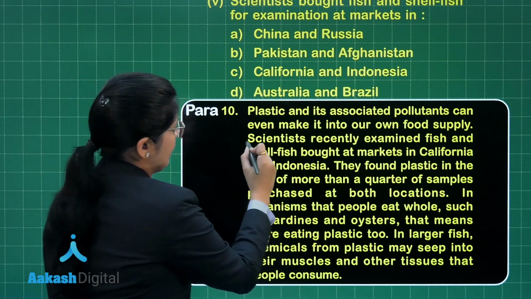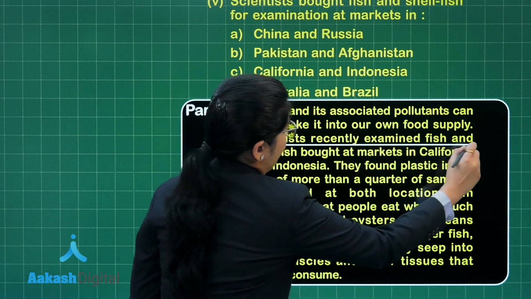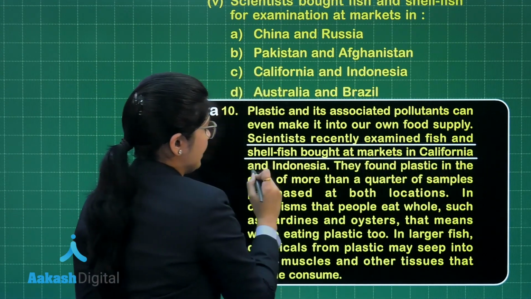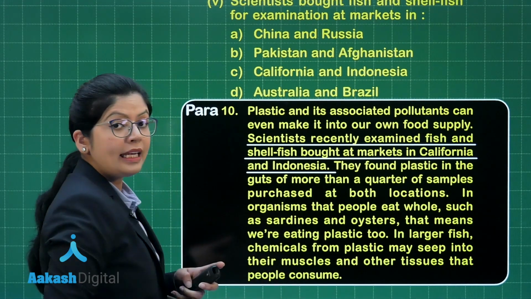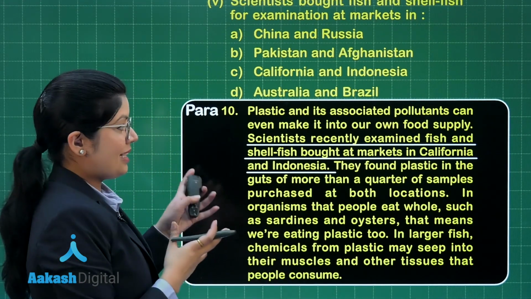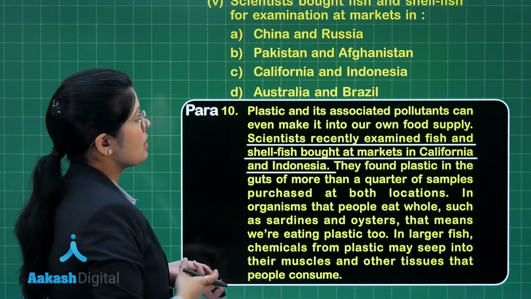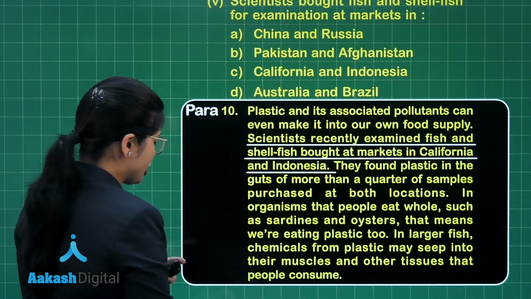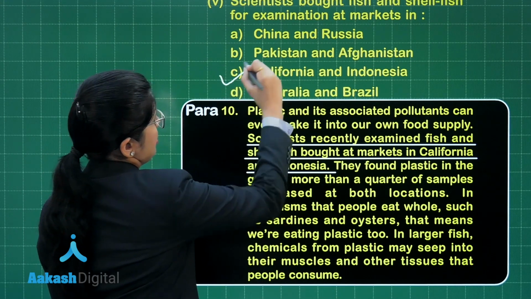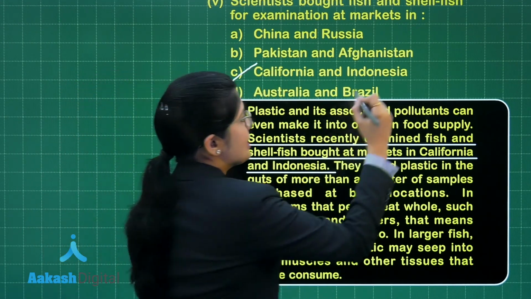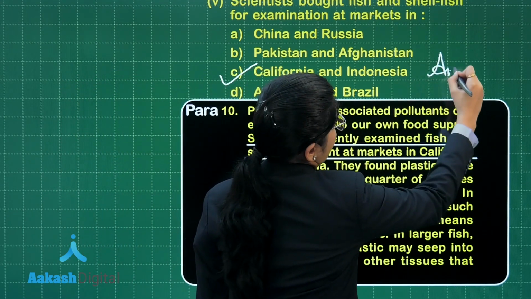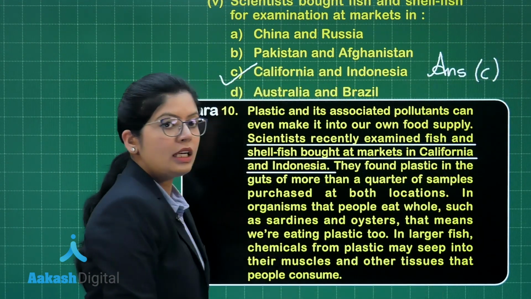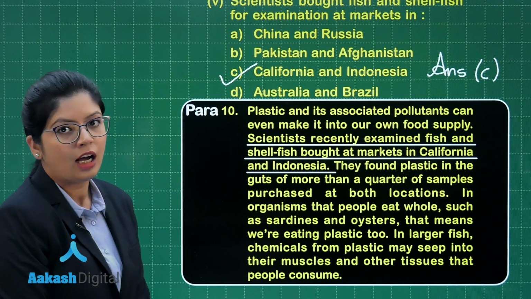Scientists recently examined fish and shellfish bought at markets in California and Indonesia. That's exactly what my question is also asking for. Which option mentions California and Indonesia? Therefore, the correct answer is option C, California and Indonesia. Answer C is the most appropriate answer.